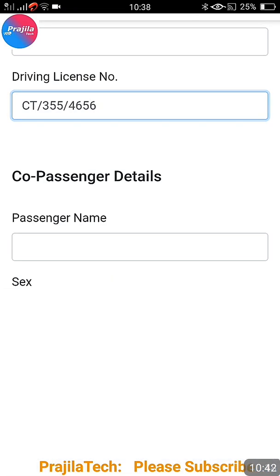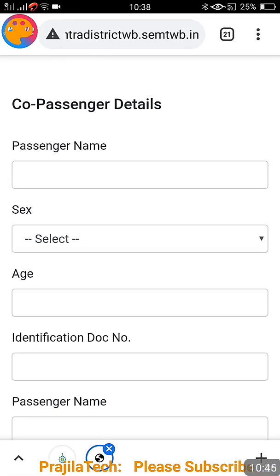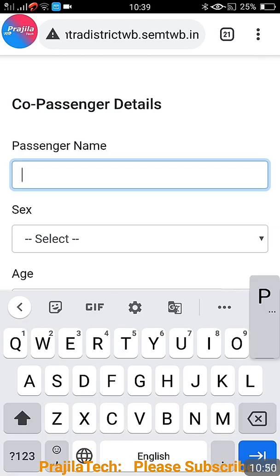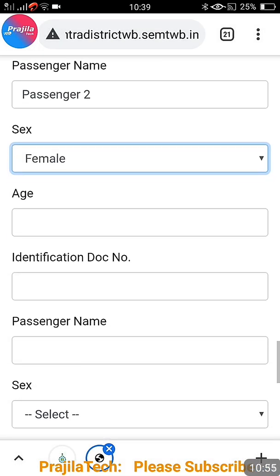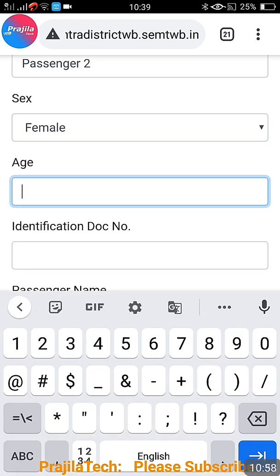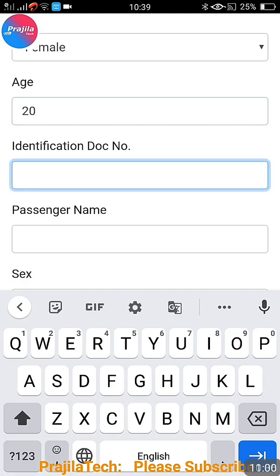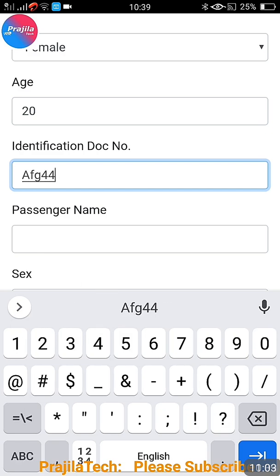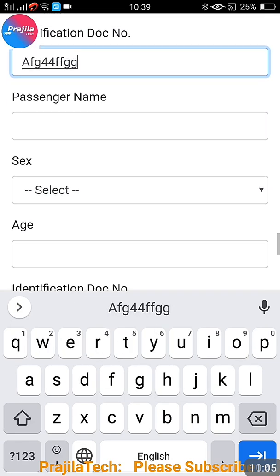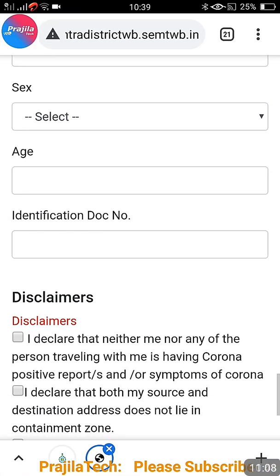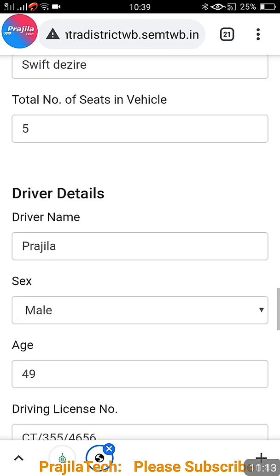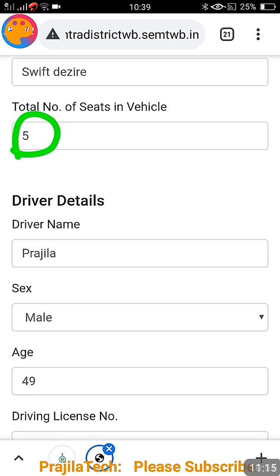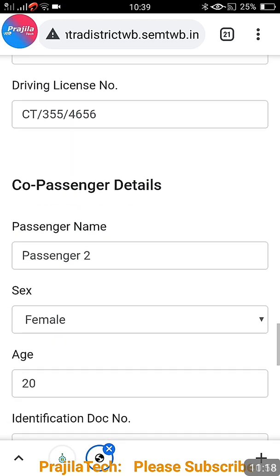It is mandatory. And after that you can see co-passenger details are asked, because I had given the 4-wheeler option and a 5-seater vehicle. So you have to enter like this: passenger 2 and his gender, male or female, age, and his identification document number. Whatever document he is carrying, PAN card, Aadhaar card, whatever, that number should come here for the second passenger. You can see one more passenger is asked. So totally I can enter 3 passengers, because I opted for a 5-seater vehicle. You can see here, for a car the maximum number of people allowed is only 3.